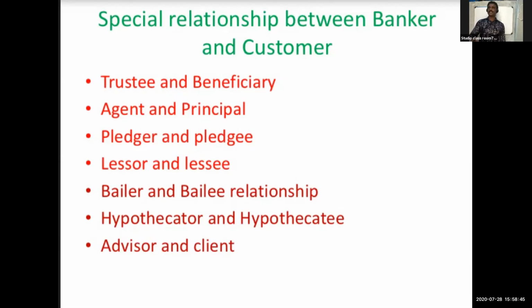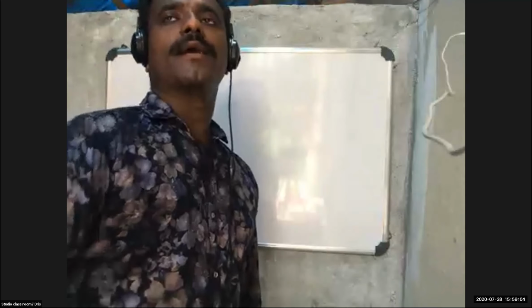So those are the special relationships between a banker and customer. And the general relationship, as I said, is the relationship between debtor and creditor. On the opening of an account or receiving a deposit from the customer, the bank becomes the debtor and the customer becomes the creditor. The money deposited becomes the absolute property of the banker. So they can use any deposit and give that amount as a loan to the customer. But one obligation is to return that money to the customer on demand, or after expiry of a certain period.